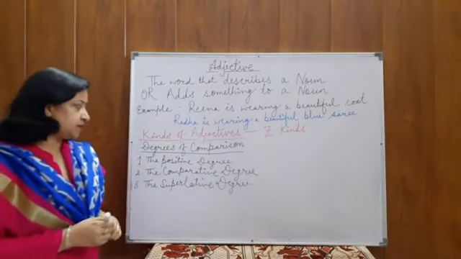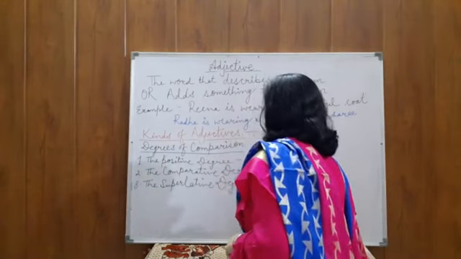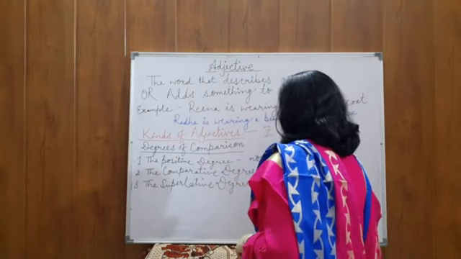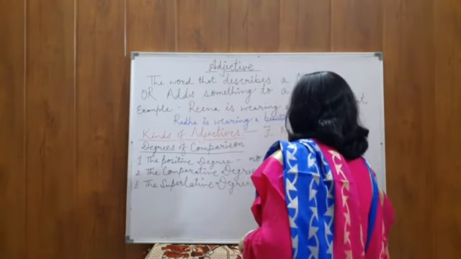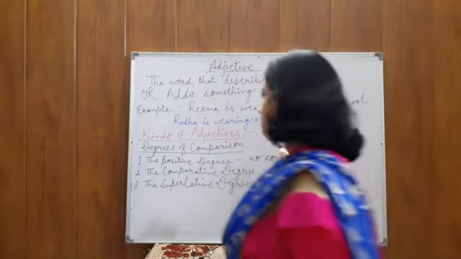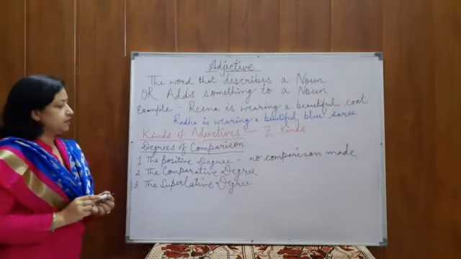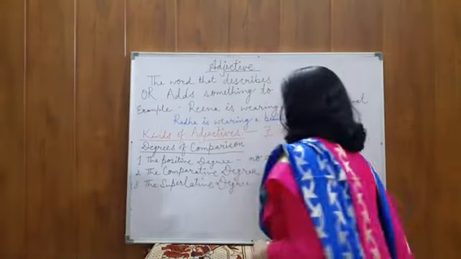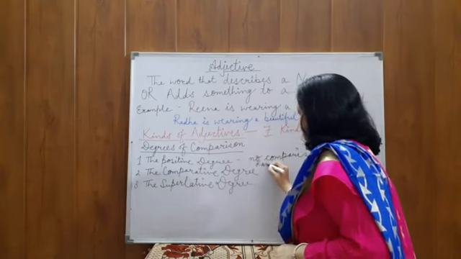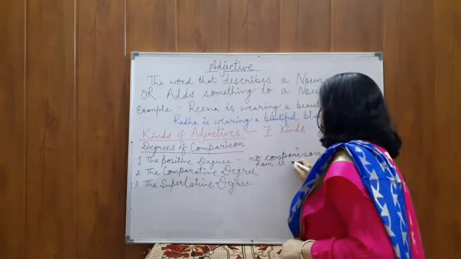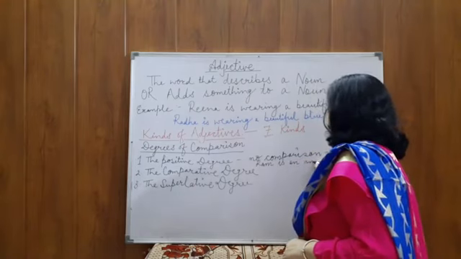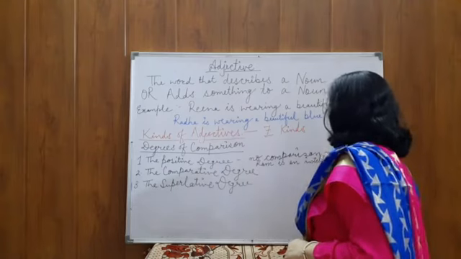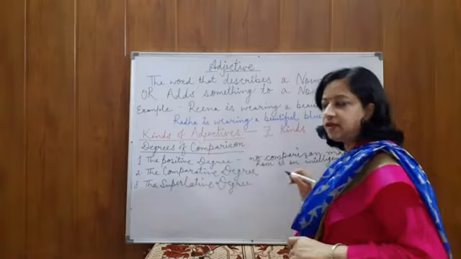The positive degree is used when there is no comparison. When no comparison is made and we talk about only one person, positive degree is used. Like, Ram is an intelligent boy. Ram is an intelligent boy.